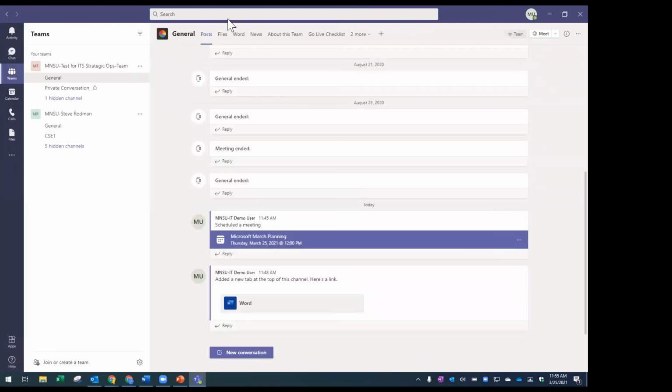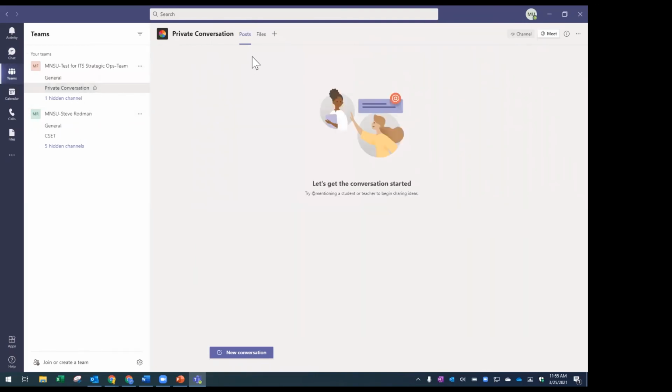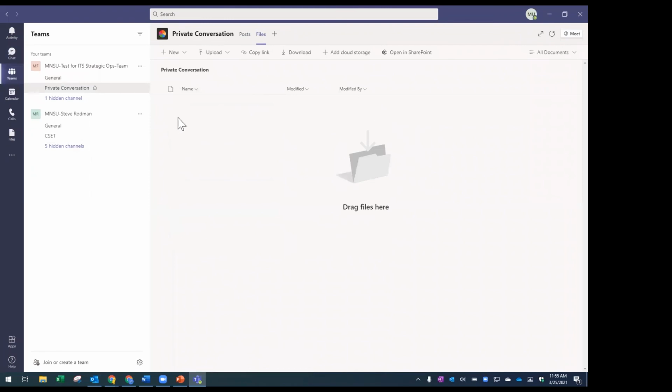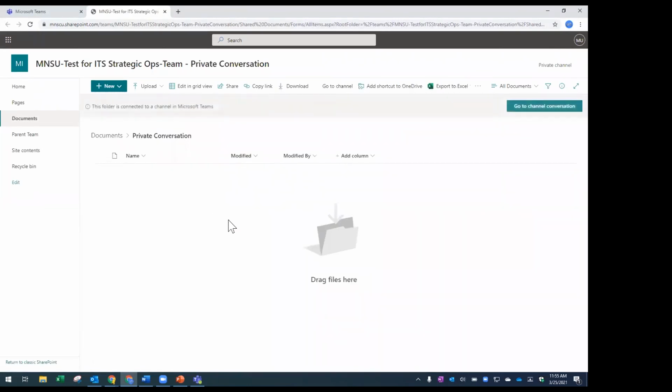All right, continuing on to what I was saying with the different files. So I created this new conversation and we were talking about moving some of your files over. So let me go to files again and just show you what open in SharePoint does. What this is doing is giving me a view of the document library of this team, of this channel. I can choose open in SharePoint. And what that's going to do is open that same document library here.